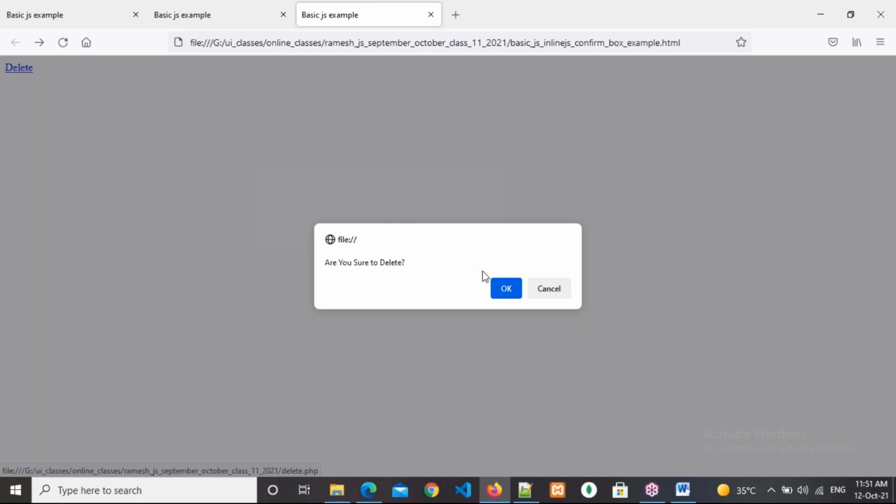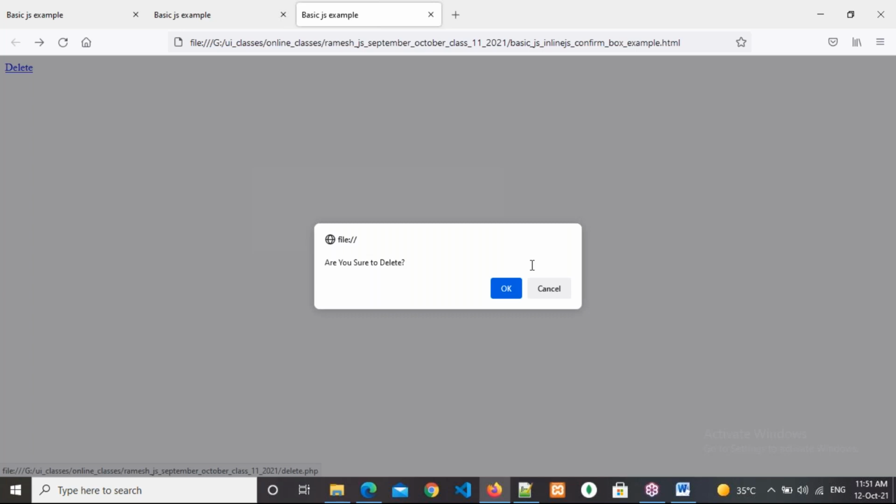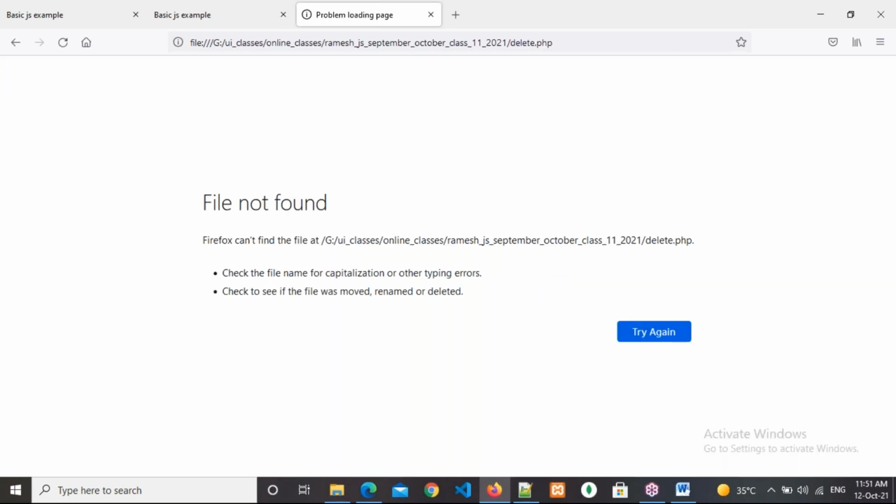Now what I'm doing? I'm clicking on OK. I'm going to delete that PHP. So this is correct functionality, because I am deleting that PHP intentionally. This time I will refresh and click on the delete button. This time by mistake I clicked, so I want to cancel this. I'm clicking on cancel, and we are still going to the deleted PHP.